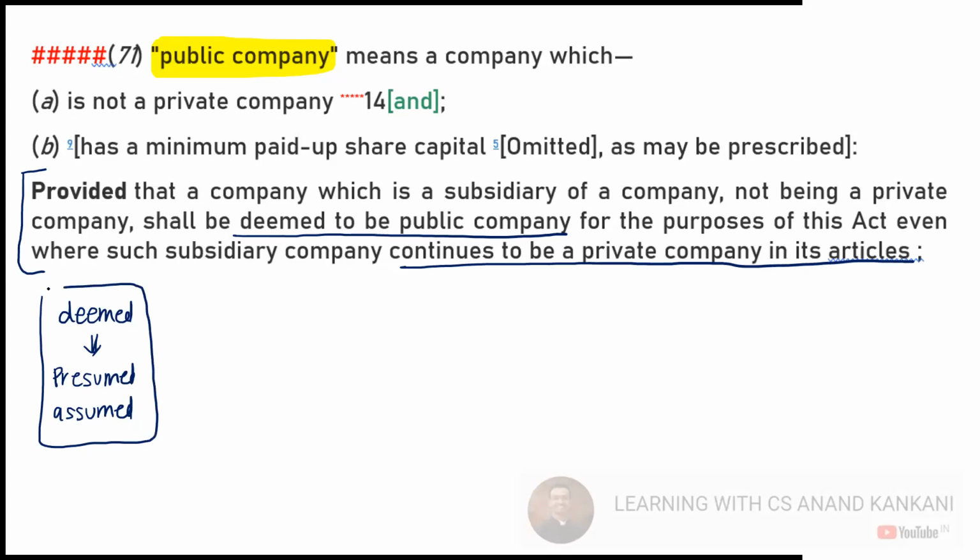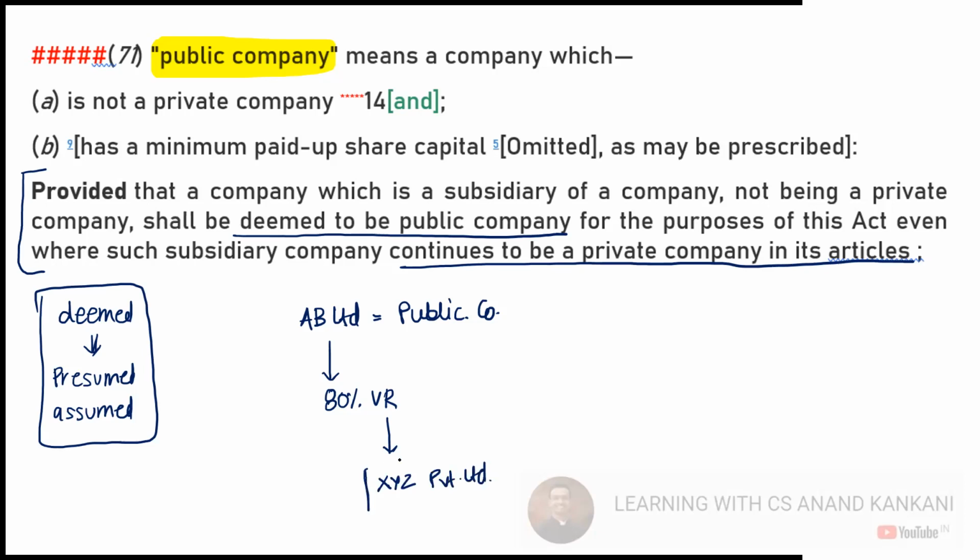Now I'll explain this with an example. Let's say there is AB Limited. This AB Limited is a public company. Now this company has, let's say, 80% voting rights in another company, XYZ Private Limited.